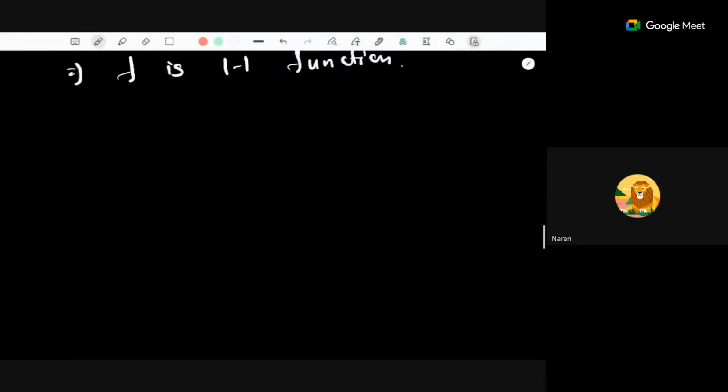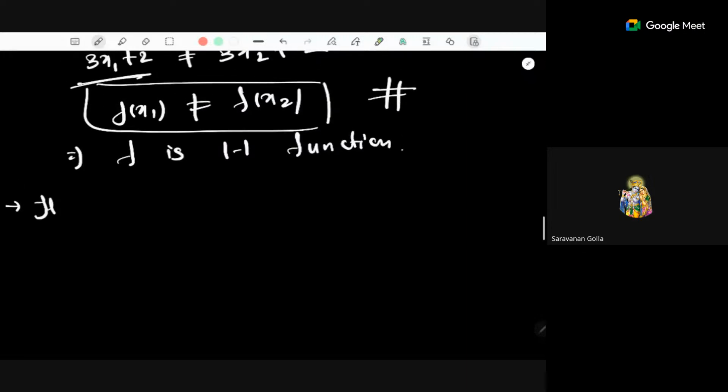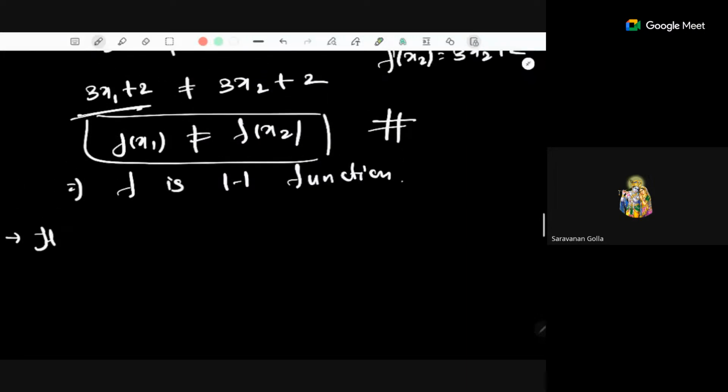Okay. Now the next test is the horizontal line test. Ma'am, I have read somewhere that we can also take the contrapositive of this statement and prove it. Yeah, that's also correct. So, for example, you can check this statement too.